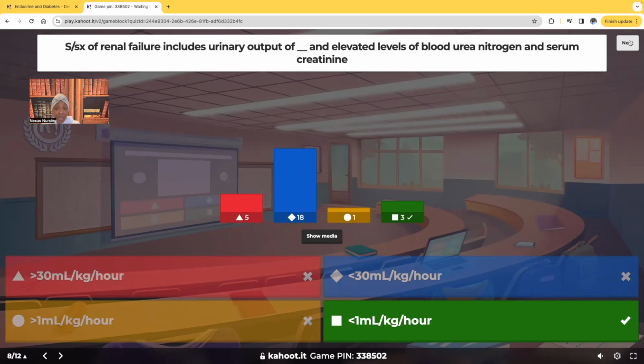Okay, the correct answer, and only 3 people chose this: less than 1 ml per kilogram per hour. 18 of you went with less than 30. And I know what you're thinking, because for the adult we should see at least 30 mLs per hour. But remember, we're not talking about adults. We're talking about pediatric patients. And for adults, we're not doing per kilogram, just 30 mLs. We want to see a urine output of at least 30 mLs per hour. But we're dealing with pediatric patients. When it comes to pediatric patients, we're going to report anything that's less than 1 milliliter per what? Kilogram.